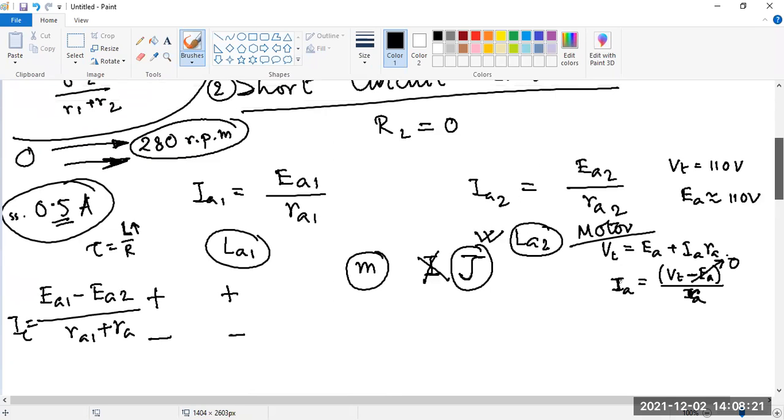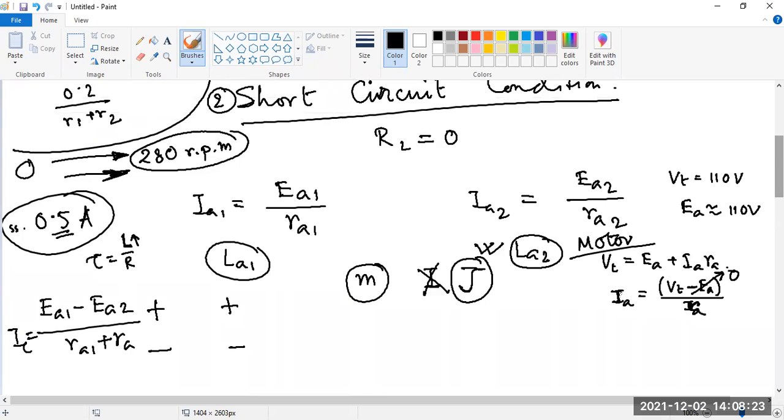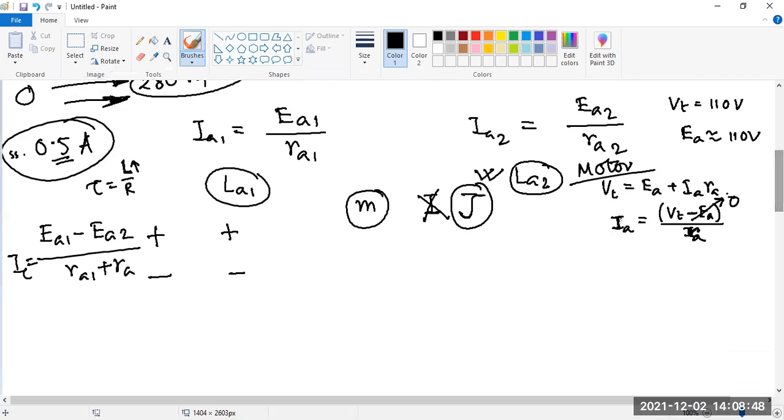But you should know that when we go for parallel operation of two over compounded DC generators, we should be careful whether we have connected our equalizer ring or not. Without the equalizer ring, if there is some mismatch in the time constant, one machine can be damaged due to the virtual short circuit. So that is enough.